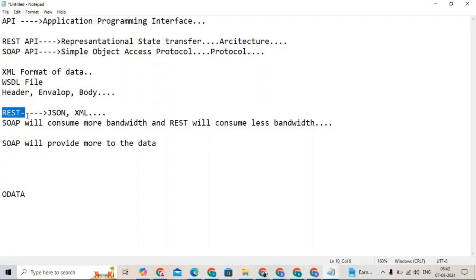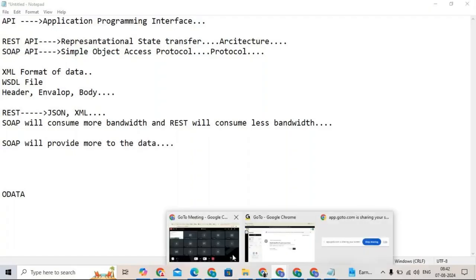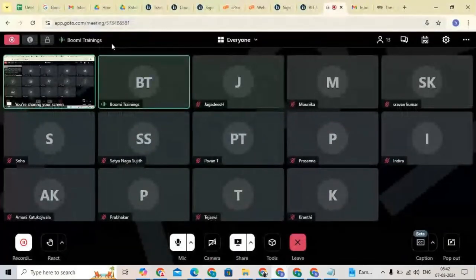Because in REST also we have different authorizations which will give you more secure data. But SOAP will give you more secure data because here we are following the WSDL files. These WSDL files will contain the headers. In the header part we will give the authorization details. So that's why WSDL files or SOAP will give you more secure data. Okay, so now let me open the Boomi platform.